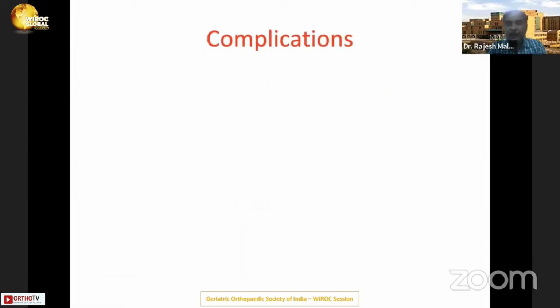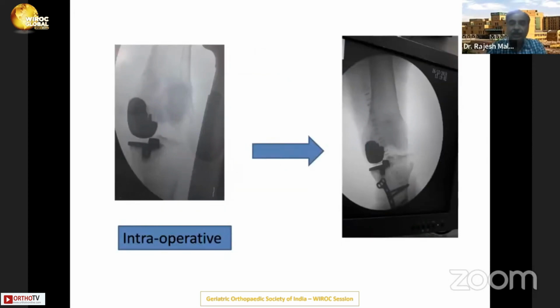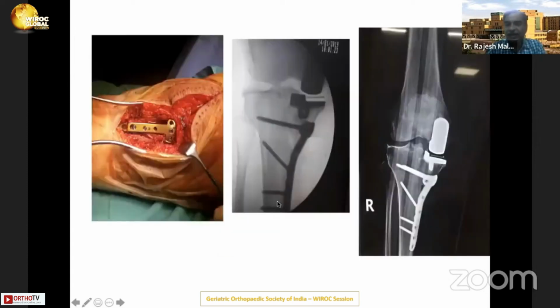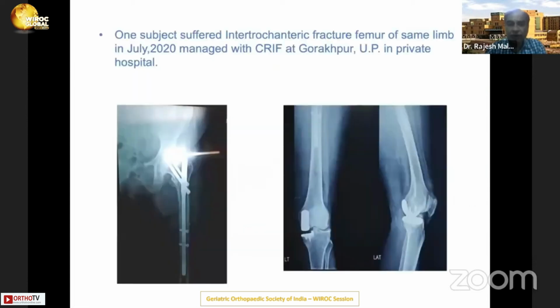Now, quickly about complications. This was an osteoporotic lady. We have talked about osteoporosis. I am quite worried about doing partial knee replacement in patients who are severely osteoporotic. This patient intraoperatively developed a fracture, so she had to be fixed, and she possibly loaded her opposite side too much because she was told not to put weight, and after 3 weeks, she fractured on the other side. And then she had to be operated on the other side as well. But fortunately, she went on to heal on both sides. So must keep that in mind in osteoporotic bone. This patient had a complication unrelated to surgery, an intertrochanteric fracture, which had to be nailed.